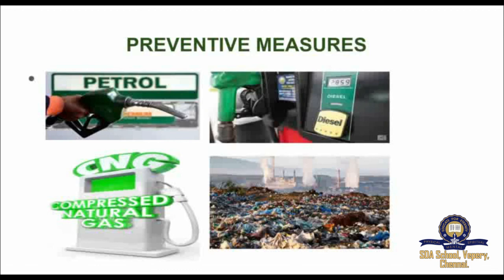Now we will see what are the preventive measures for acid rain. Acid rain and its effects can be controlled in the following ways: minimizing the usage of fossil fuels such as petrol and diesel, using CNG, which is compressed natural gas, using non-conventional sources of energy, and proper disposal of industrial waste.